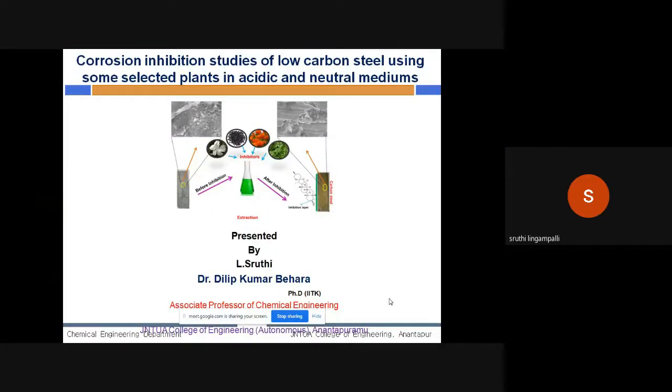My presentation is on corrosion inhibition studies of low carbon steel using some selected plants in acidic and neutral mediums. I am doing research under Dr. Dilip Kumar Behra, Associate Professor of Chemical Engineering.